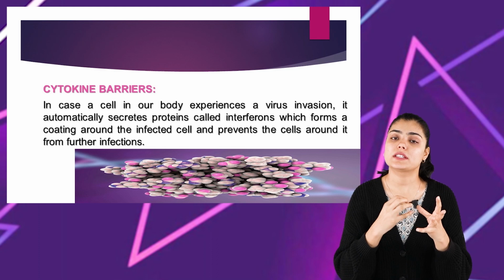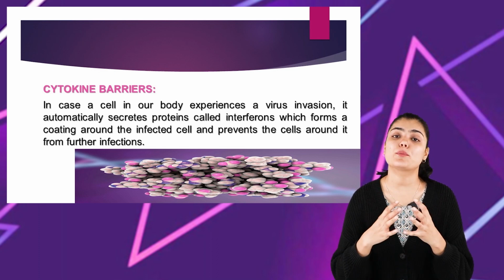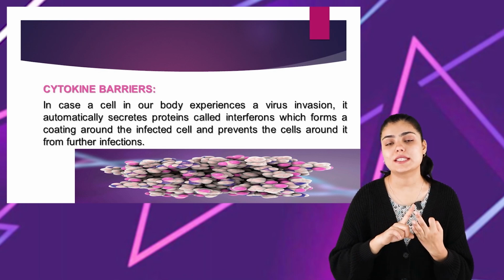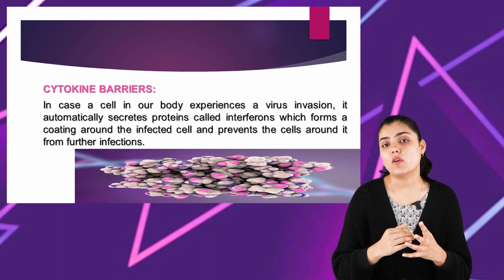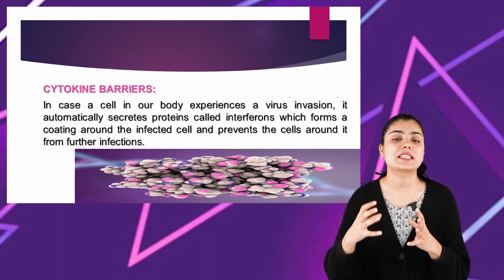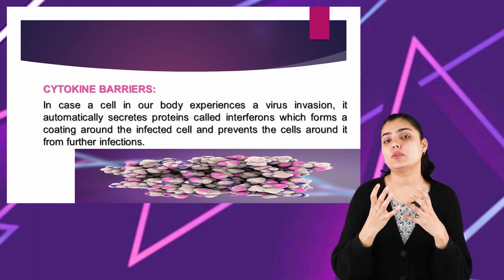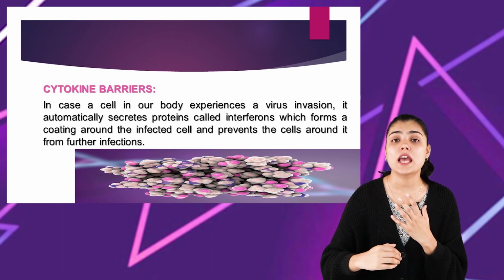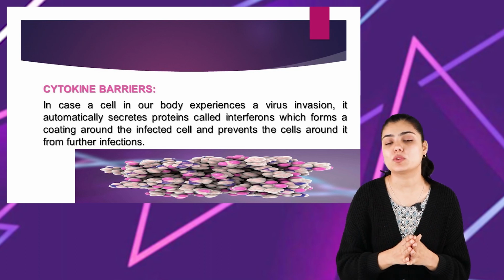I hope you've understood the different kinds of natural barriers that our body has, such as physical barriers, physiological barriers, cytokine barriers, and cellular barriers. Now, let us move on and see the different types of cells that are involved in innate immunity. As we know, innate immunity is the immunity that is present in an individual from the time of birth. But what are the different cells in our body that provide innate immunity is what we are going to discuss now.